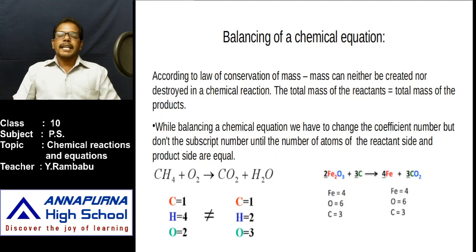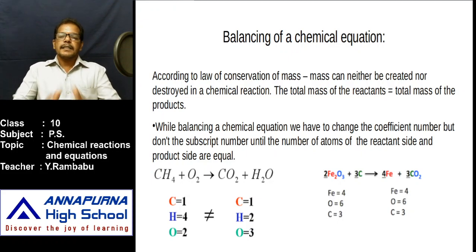Like that, while writing a chemical equation, we have to write a balanced chemical equation. Why? During any chemical reaction, first bond dissociation and bond formation take place. That means first the initial substances, the reactants, split into their components.